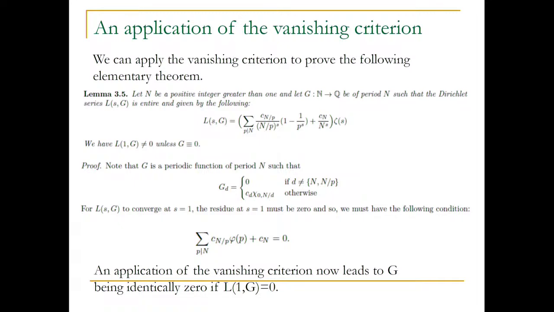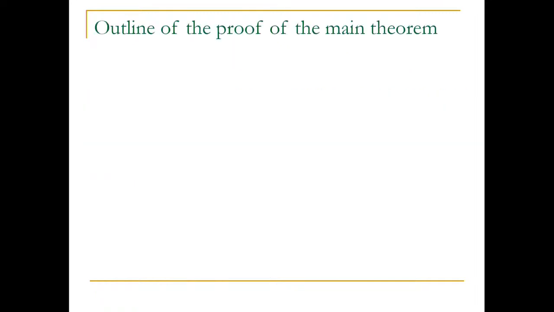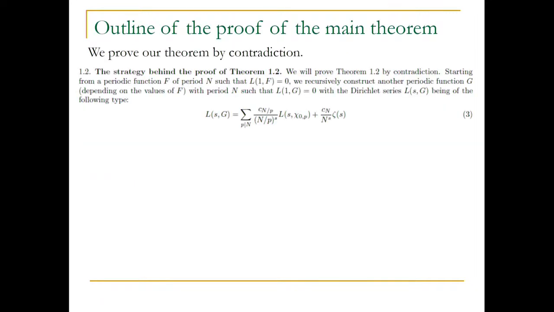So basically, using the vanishing criterion, you can prove this particular theorem. And now let's try and prove the main theorem of Erdős by contradiction. Suppose that we have a counterexample to the Erdős conjecture. And that's why, by the way, I had to generalize the problem to odd values instead of just plus or minus 1.